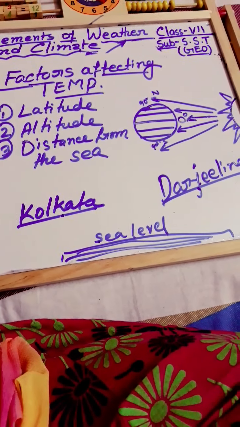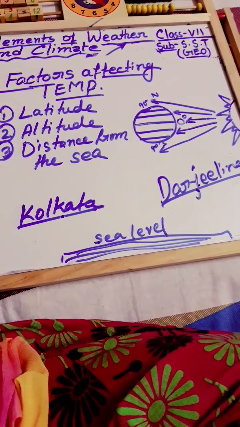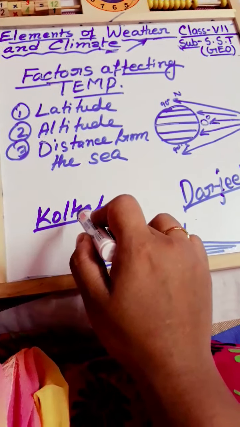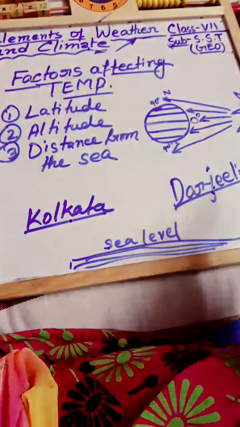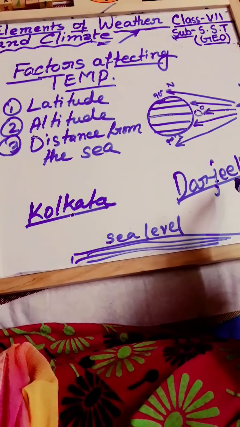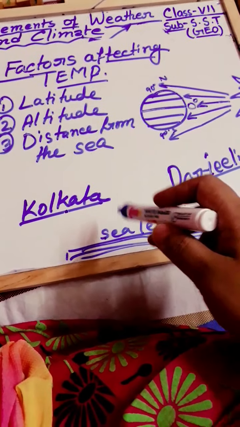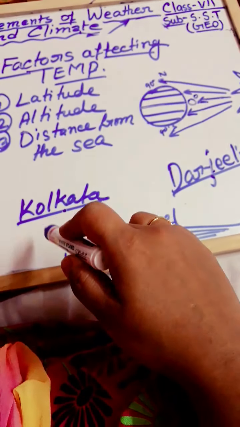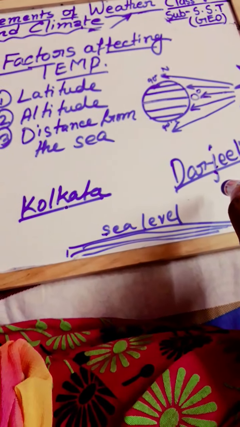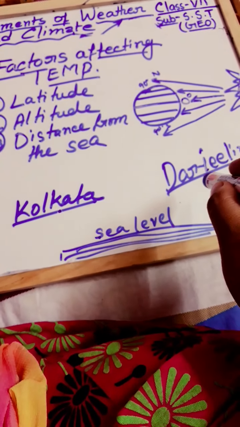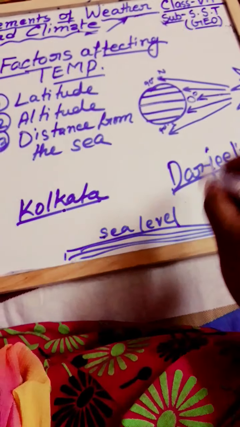This happens because air is densest near the ground. So in Kolkata, the air is denser than in Darjeeling. The denser the air, the more heat is trapped. So Kolkata traps more heat than Darjeeling. The thinner the air, the more heat escapes, that is Darjeeling.